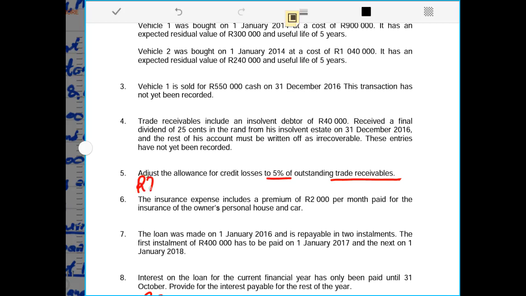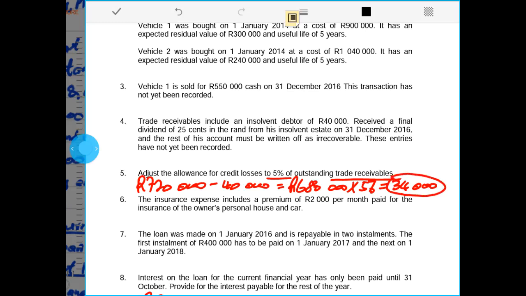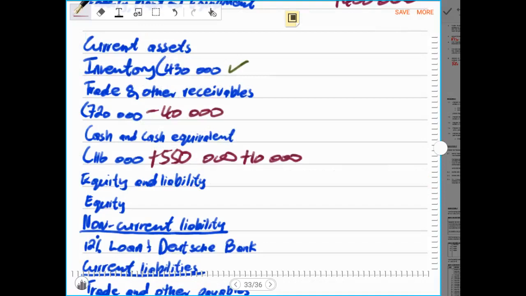Therefore now it means we have to say 720,000 rands minus 40,000 rands. That will give us 680,000 rands, which is the amount of the outstanding debtors, and we multiply that by 5%, and it will give us 34,000 rands. 34,000 rands is the amount that is estimated will not be received from our debtors. So now the minute we estimate that this will be an amount not received, it must immediately